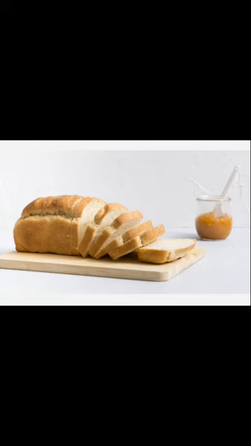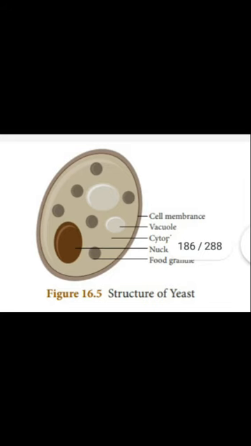Okay. Now we will discuss about the cell structure of yeast. The cell of yeast is ovoid in shape. So what is the shape of the cell of yeast? That is ovoid. It contains cell wall and a nucleus and cytoplasm. The cytoplasm is granular. That means the cytoplasm consists of vacuoles, organelles and glycogen. What is glycogen? Glycogen is an oil globules.